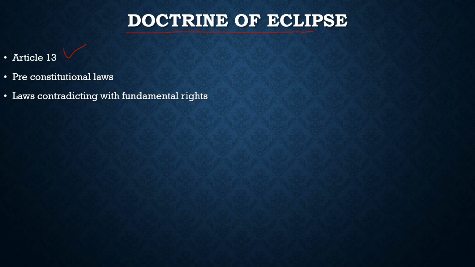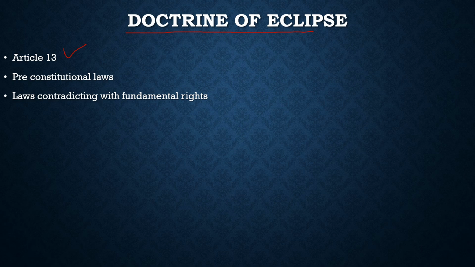So in this class, let's try to understand what this Article 13 is. As we know, when our constitution was brought in, before that there were pre-constitutional laws. We follow different customs, different religious laws, different cultural laws. Now what does this Article 13 say?